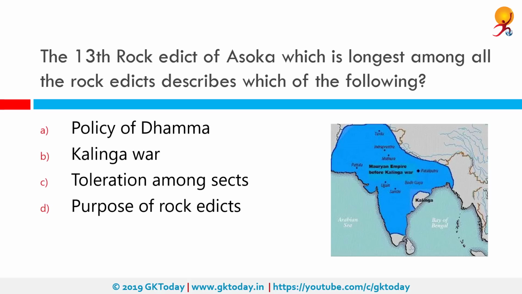The 13th rock edict of Ashoka, which is longest among all the rock edicts, describes which of the following? It describes the Kalinga War. So rock edicts, narrative histories and announcements carved into cliff rocks, onto pillars and in caves throughout India by King Ashoka, who was the most powerful emperor of the Mauryan dynasty and a highly influential promulgator of Indian Buddhism, are historical proof, archaeological proof of those times, which is why it's important to know which one mentions what.